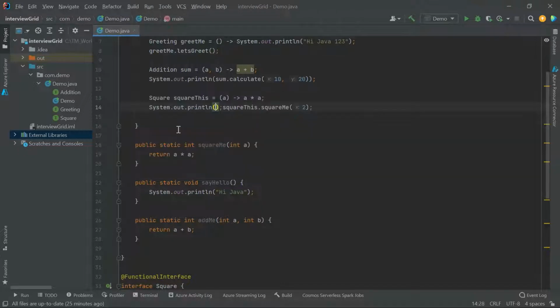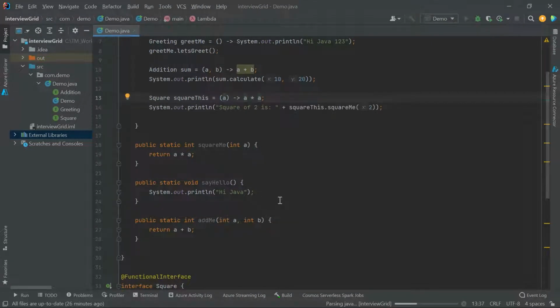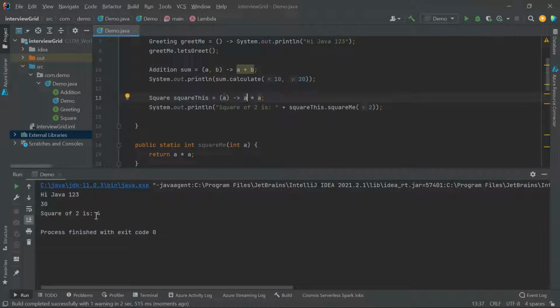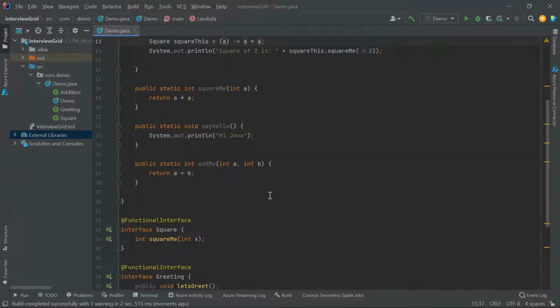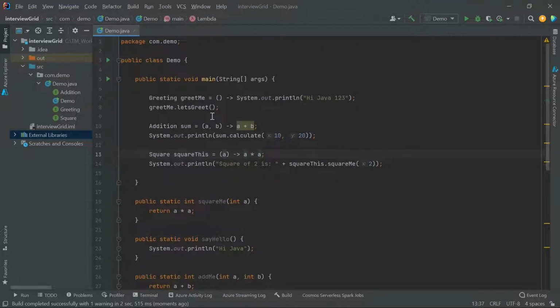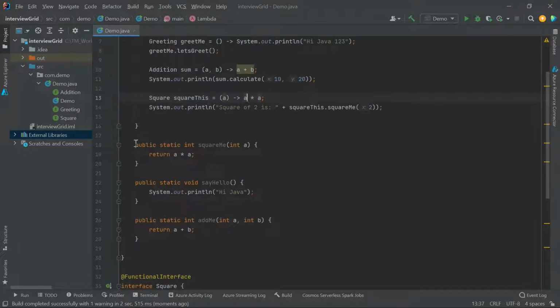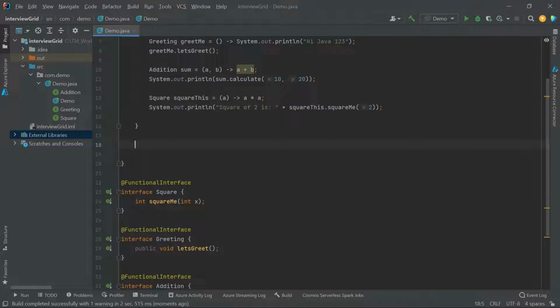Now if I do s out, square of 2 is 4. So this is where I stopped last time, right? Now if you see, all these methods I've converted into lambda expressions, and I've used the functional interfaces to invoke them. So let's remove all these methods. We don't need this anymore.